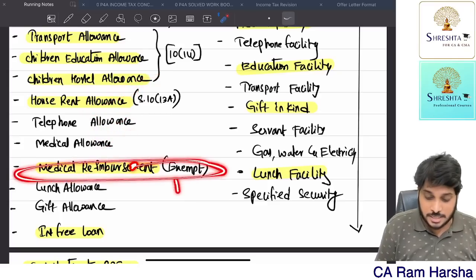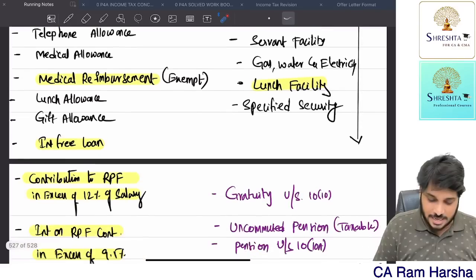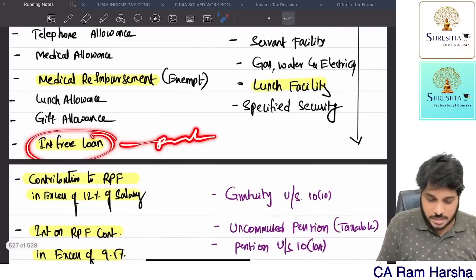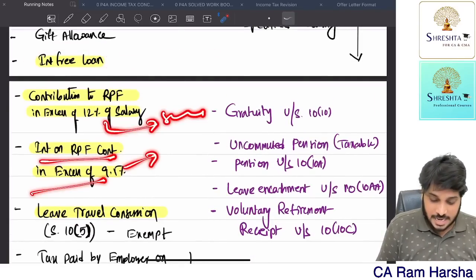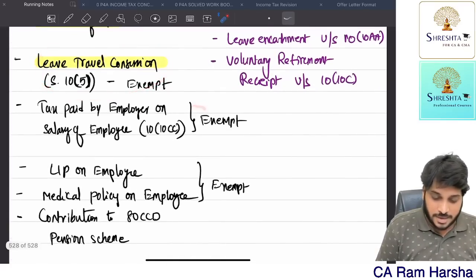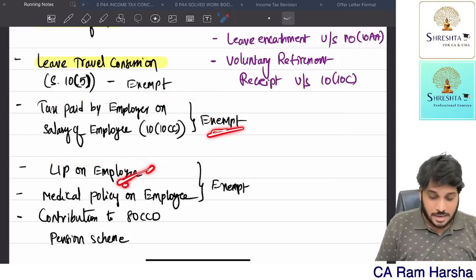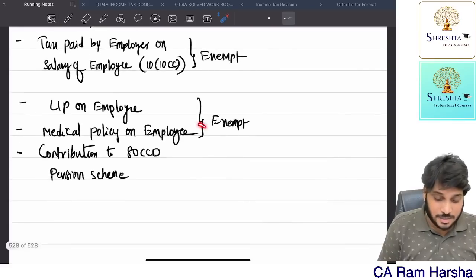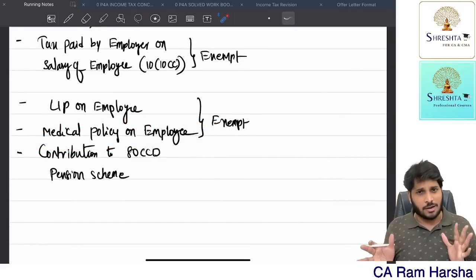Remember, reimbursement is a perquisite. Lunch allowance is a salary. Gift allowance is a salary. Interest free loan is a perquisite. Contribution to RPF is a salary. Interest on RPF is a salary. Leave travel concession is a salary. Tax paid by employer on the salary of the employee is a salary. Life insurance policy on the employee is exempted. Medical policy on the employee is exempted. All these points we are going to cover.